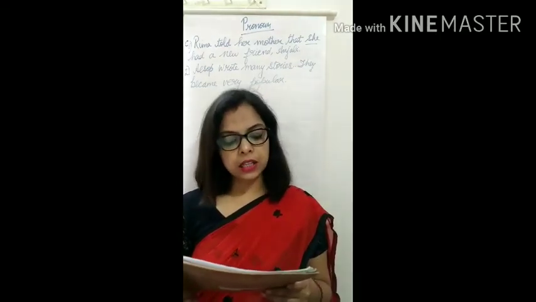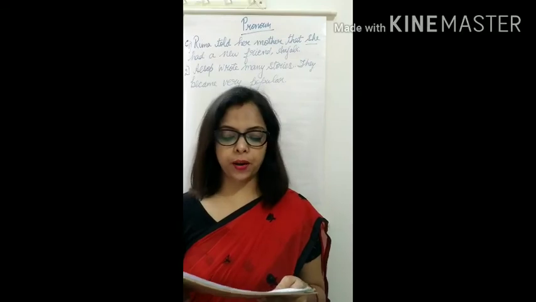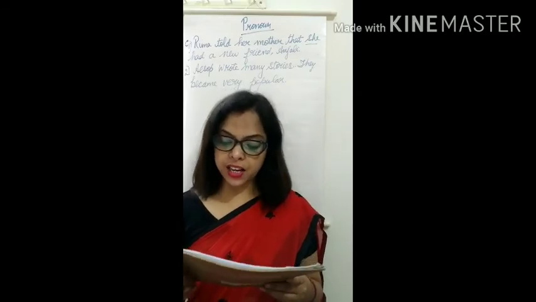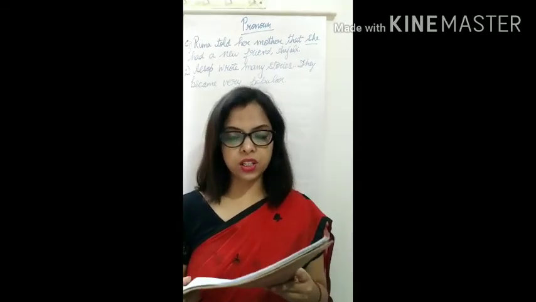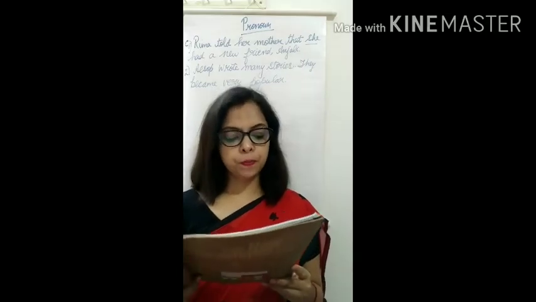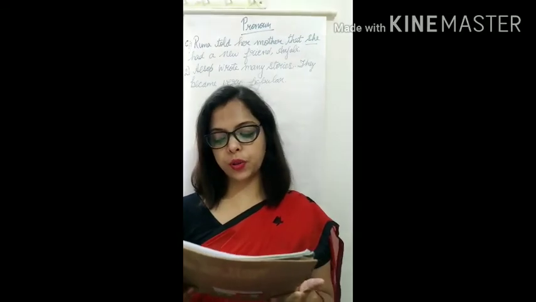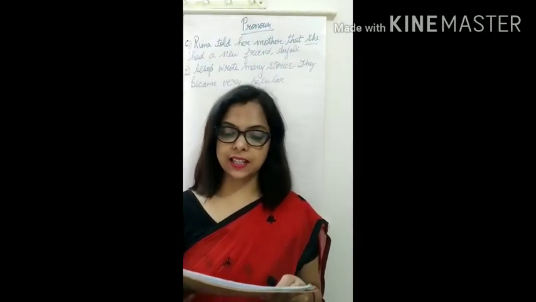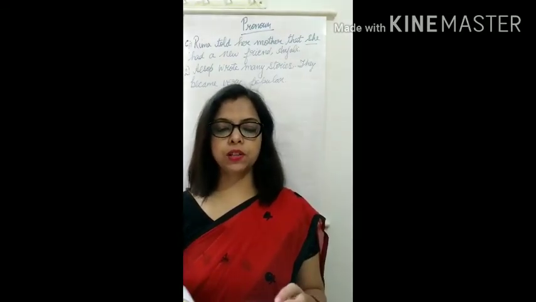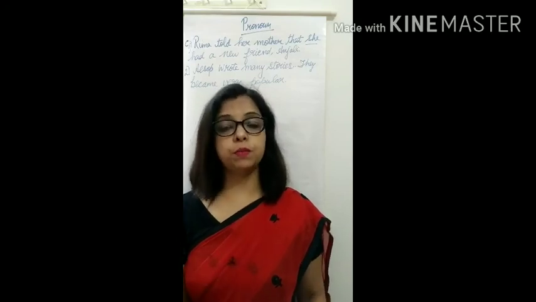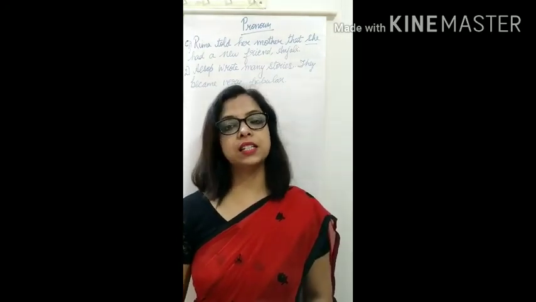15. The Greeks sailed to Troy. The Greeks fought with the Trojans for 10 years. So what you write? The Greeks sailed to Troy. They fought with the Trojans for 10 years. Okay, children. So in this way you will write, rewrite means you will write in the full sentence form.